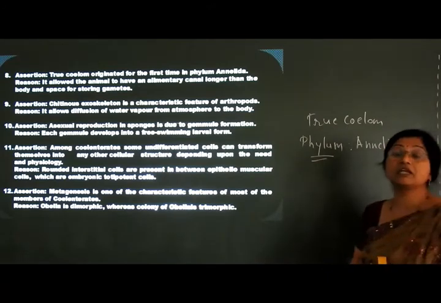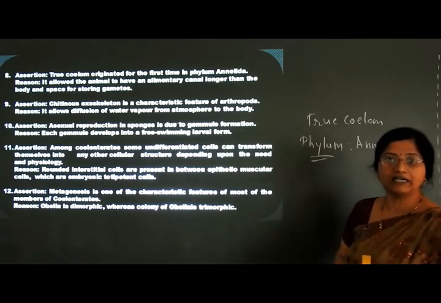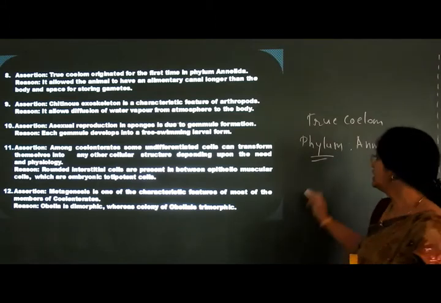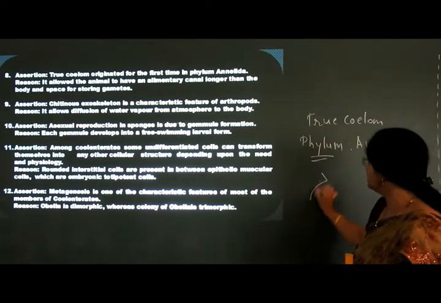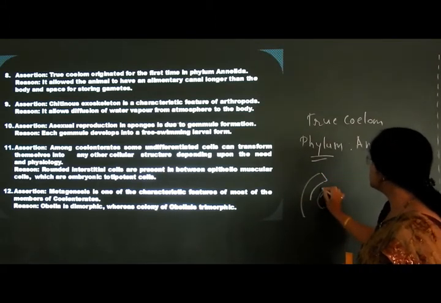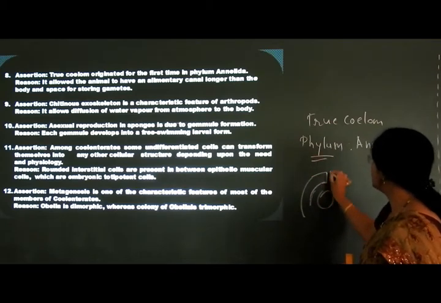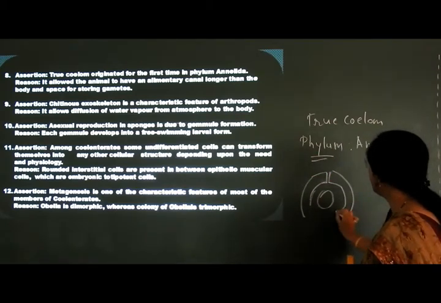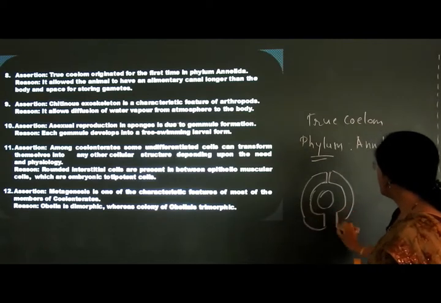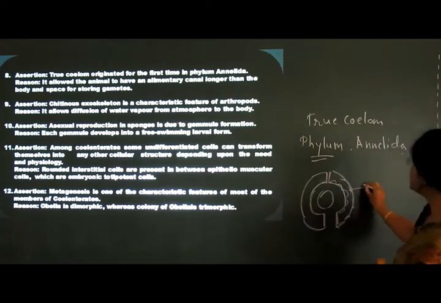Now, what is this coelom actually? You all know already. It is present in the mesodermal region. It is lined by the mesoderm. Just I am showing you here. This is the digestive tract, and the coelom will be like this, right? And it is mainly lined by what? The mesodermal cells. This will give rise to muscles.